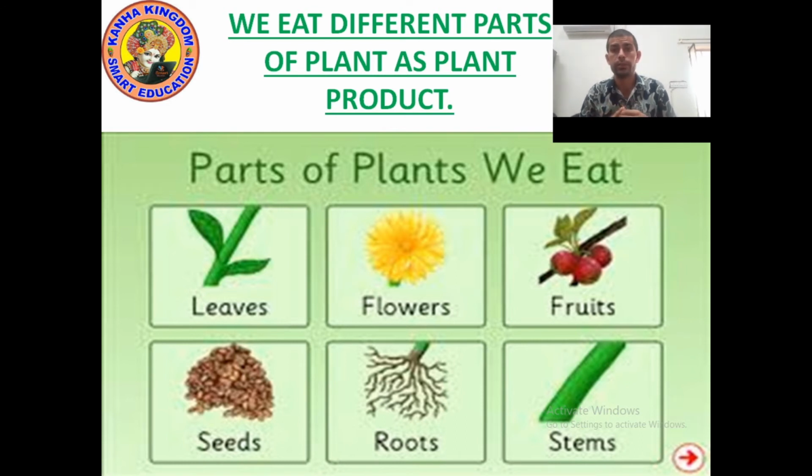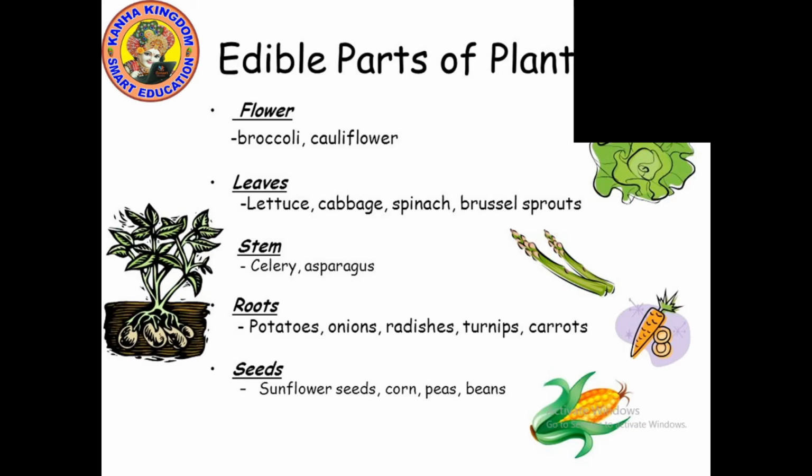Which plant product do we get from leaves? Which plant product do we get from flowers? We will read about all these different parts of plants. Let's move on to the next point.